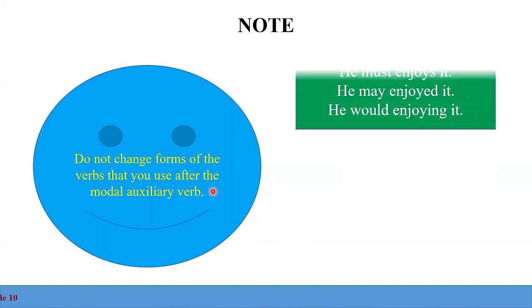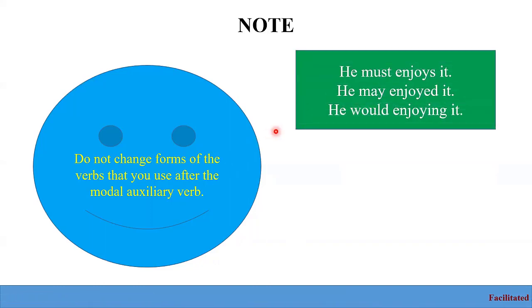We just use it as normal. Look at these three sentences. He must enjoys it: look, the letter s is added to the verb enjoy here, which is wrong. He may enjoy it. After may, after must, an ed was added here, which is wrong. And the last one: he would enjoy it.